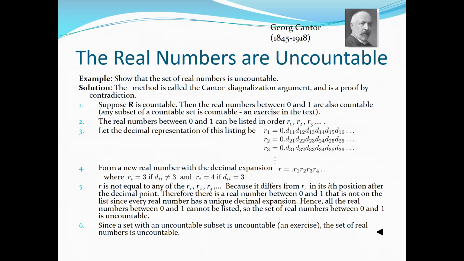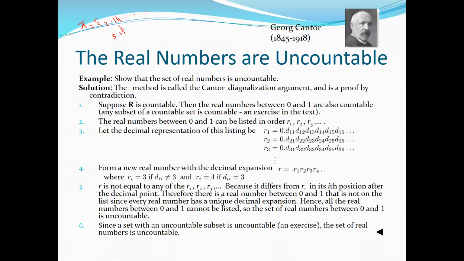Okay, so the real numbers are uncountable. As I mentioned earlier, the real numbers are uncountable because, for example, take pi. Let me give you the example of pi. The value of pi, we already know, is 3.14 and so on up to infinity, and this is just between 3.14 and 3.15, right?